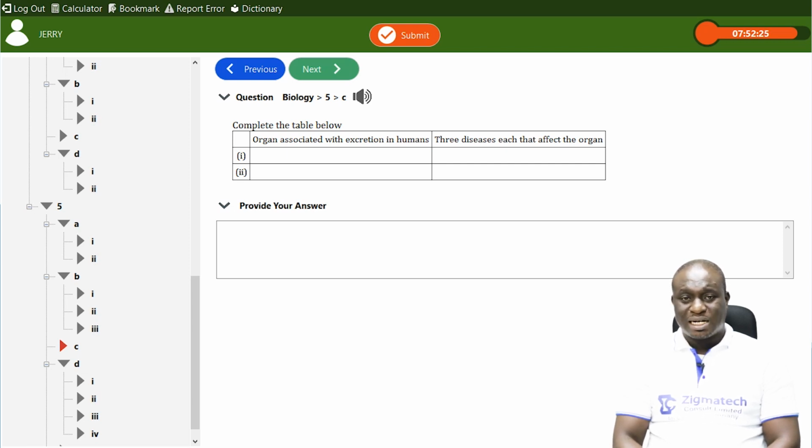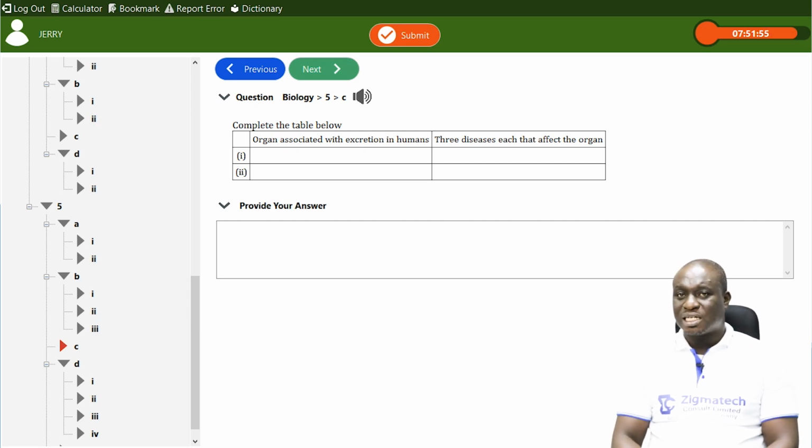But however, there are certain cases where the liver is unable to carry out this function, and also insulin is not being produced from the pancreas. It causes a disease we know as diabetes. Also, another disease that affects the liver is hepatitis. So these are some of the diseases that affect these organs.